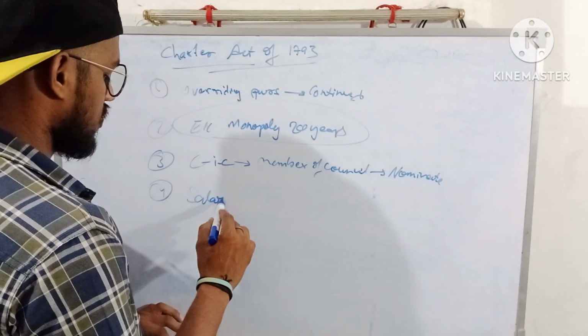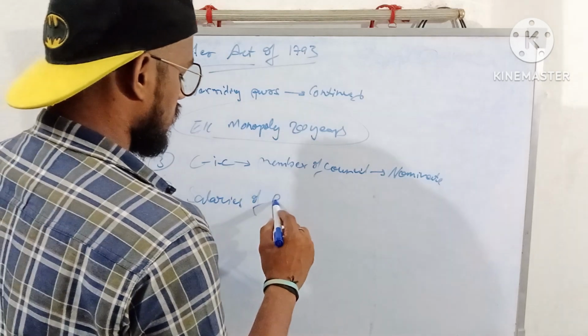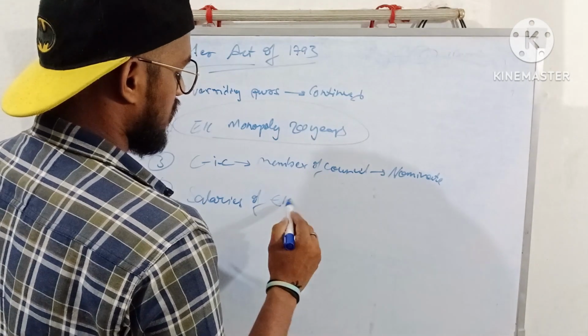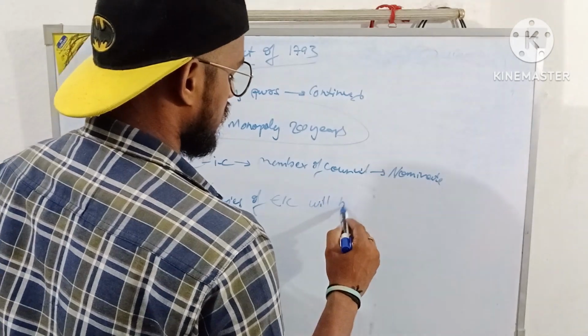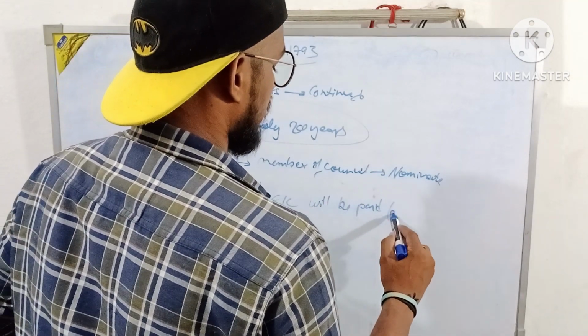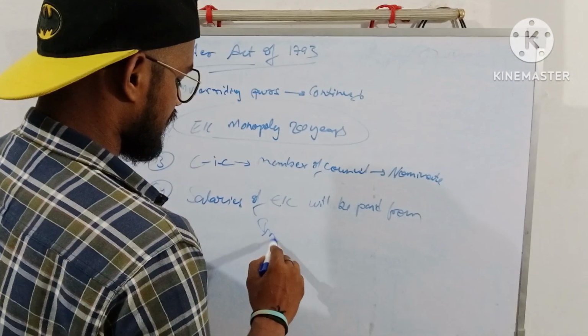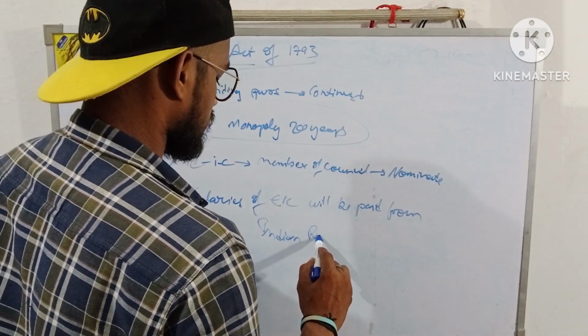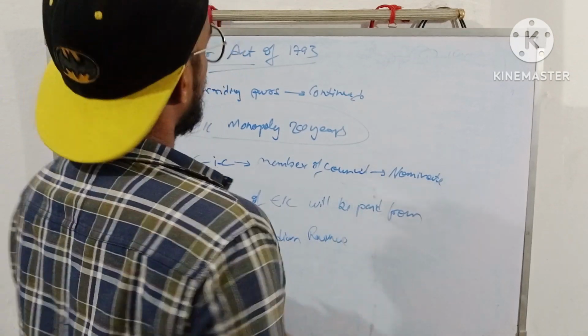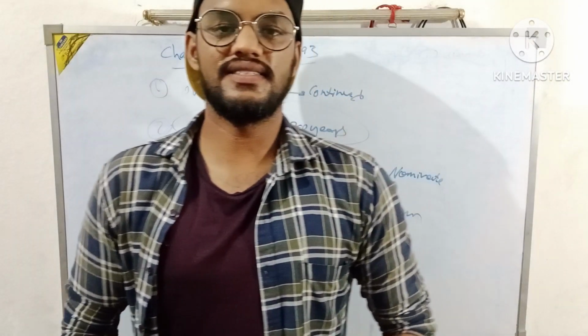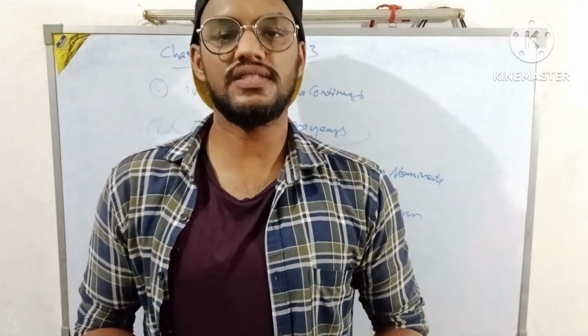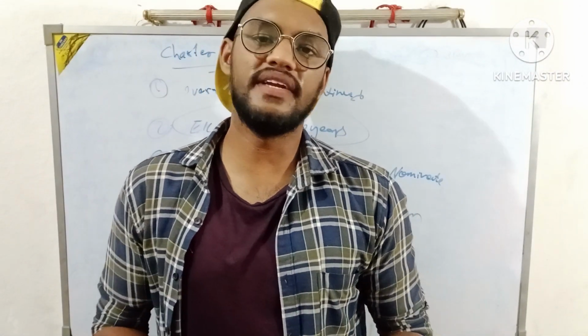So the salaries of the East India Company will be paid from Indian revenue. For today's class, this will be enough, and the remaining acts will be covered tomorrow.